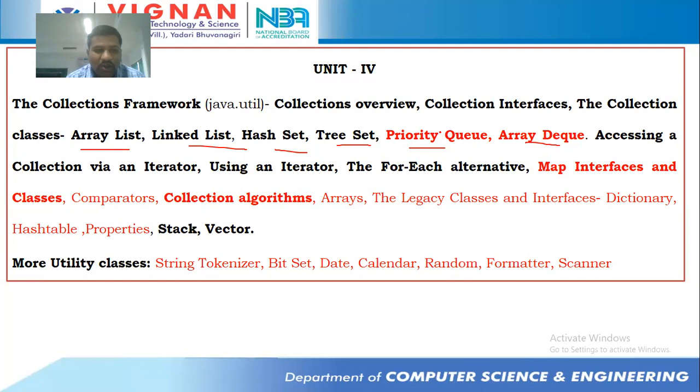In priority queue itself we'll have a concept called comparators, but I'm not going to discuss comparators right now because it leads to a lot of confusion. We'll discuss comparators later. After priority queue and DQ, we'll go with map interfaces and classes. It's a theory topic, and one program will be there.